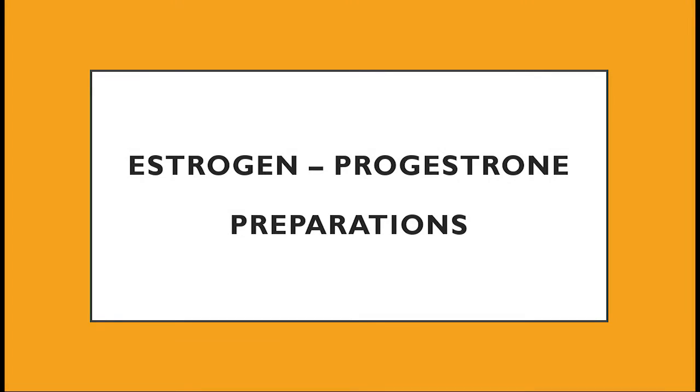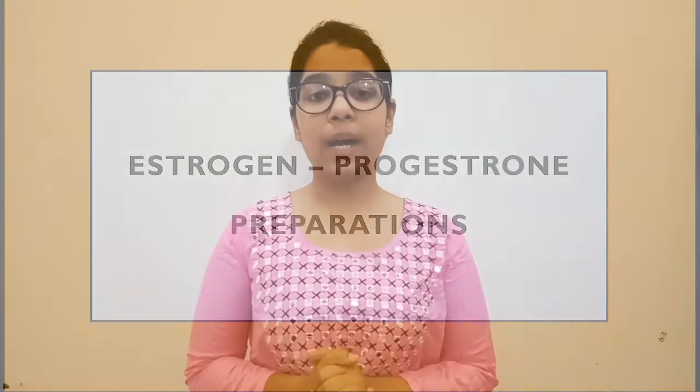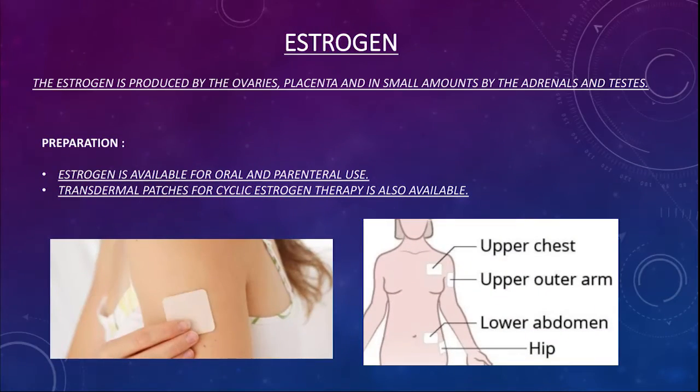Now we'll see estrogen and progesterone preparations, how they are prepared and what they are used for. Basically, what estrogen and progesterone are more often used for. Estrogen is produced by the ovaries, placenta and small amounts by the adrenal glands and testes. Now let's see the preparation.